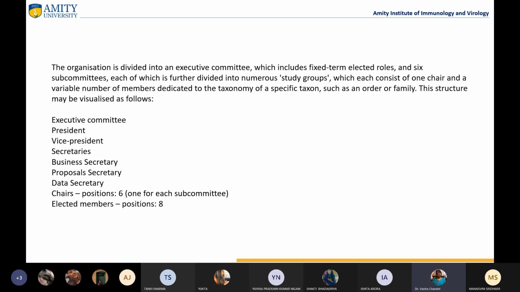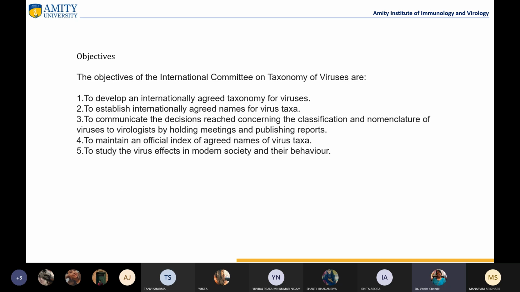So if we talk about the organizational chart, they have different executive committees. They have a president and a vice president and many more people. In this committee, there are members from most of the noted virologists from every kind of field, like plant virology, human virology. They are members of this particular committee, right?